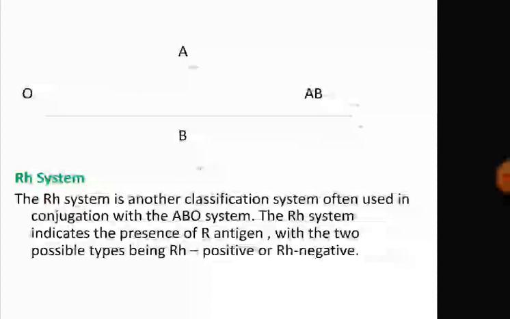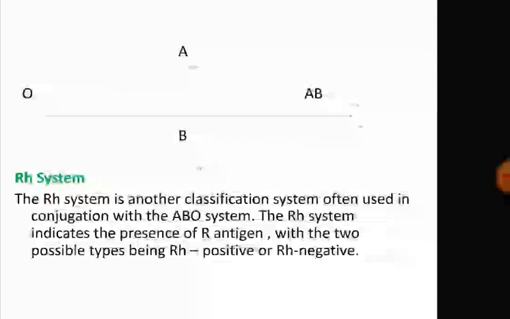And AB is a type of blood that can receive blood from all types. They can receive from O, from B, from A. They are called universal recipient. So, blood group O is called a universal donor and blood group AB is called a universal recipient. AB will be in this corner. It has been shifted a little bit.